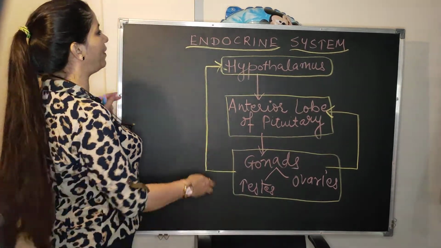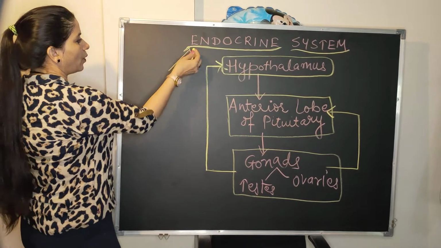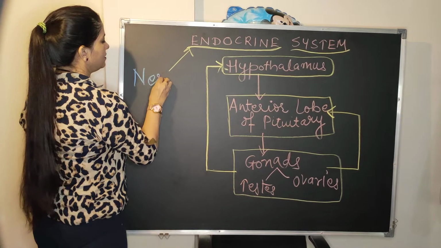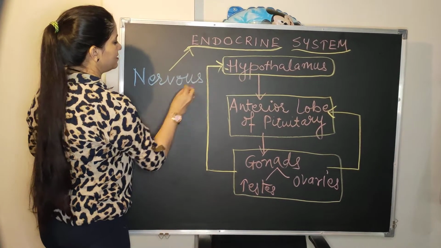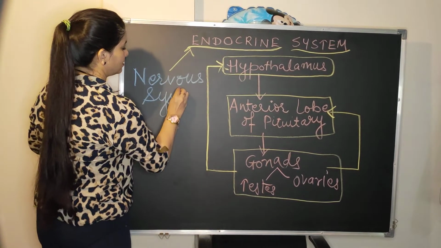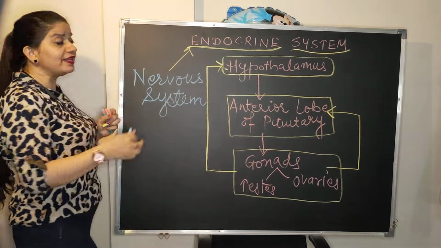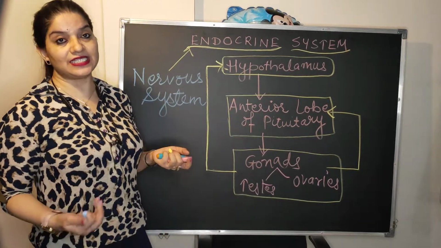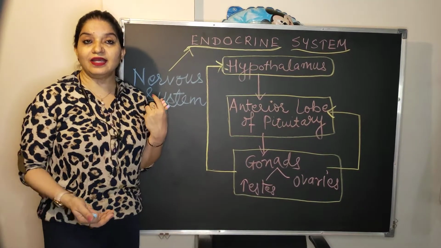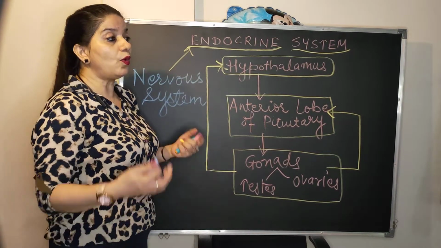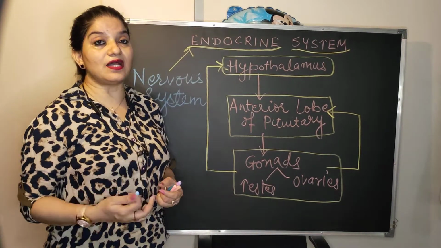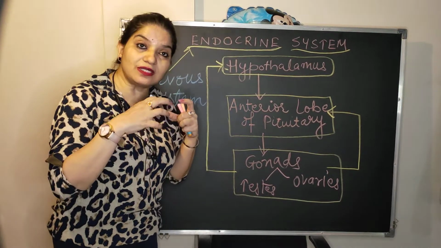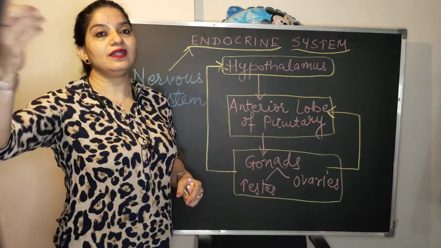This happens with the help of the endocrine system along with another system which is known as the nervous system. So it is the nervous system and the endocrine system which together act in a coordinated manner, and there are two types of glands in our body. One is the exocrine gland and second is the endocrine gland. Now what are exocrine glands? These glands are also known as ducted glands. They pour their secretion into the duct, and then the duct carries it to the target organs.